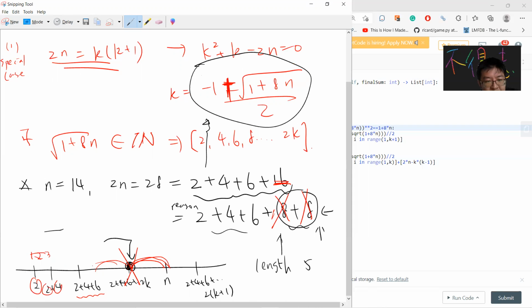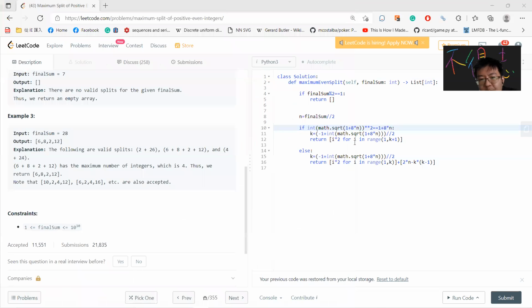So you need to find the k minus 1 here and use 2n minus the previous sum. What I'm saying is that you still find this k, but you only go up to 2 times 1 to k minus 1. Since 2n is not of the form k times (k plus 1), there's no length k solution.